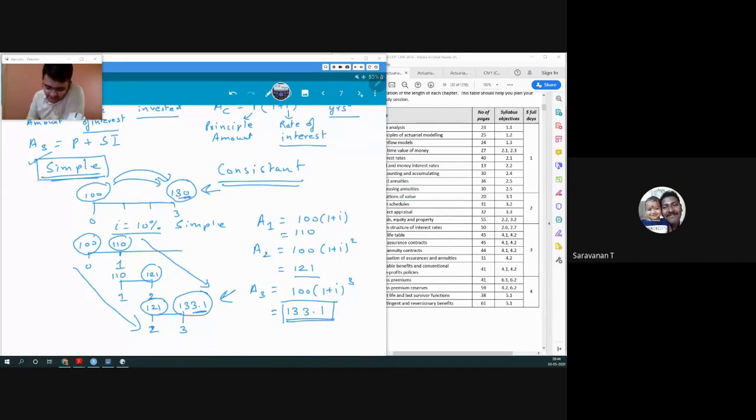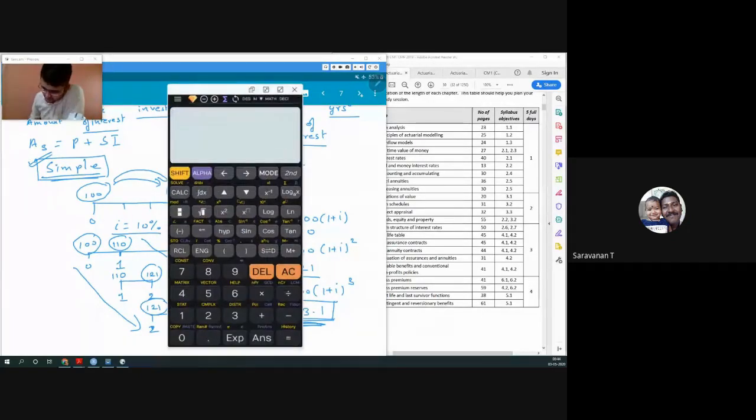Because as the name suggests, it's simple. It's easier to calculate. Okay. If I say 10% for 3 years, you know the interest would be 30. But here, if I say how much was the compound interest for 3 years, you will have to calculate. You would have to say 100 invested for 3 years, so 1.1 raised to 3, and then I should subtract 100.